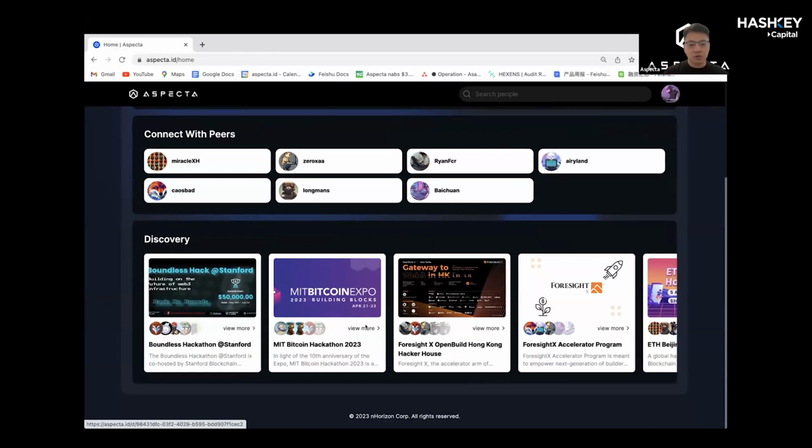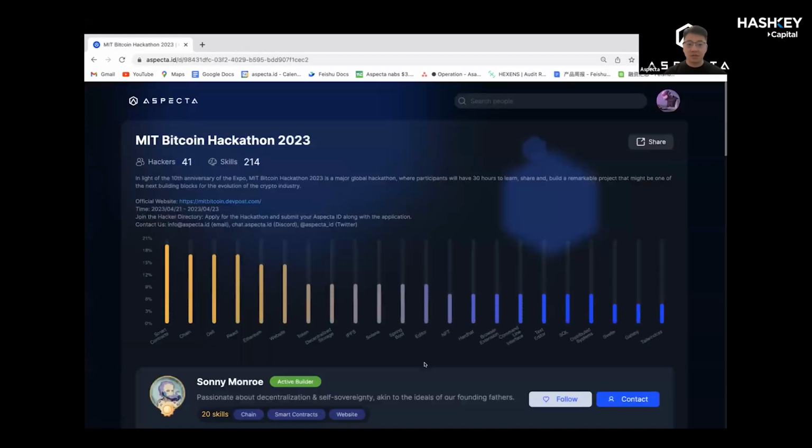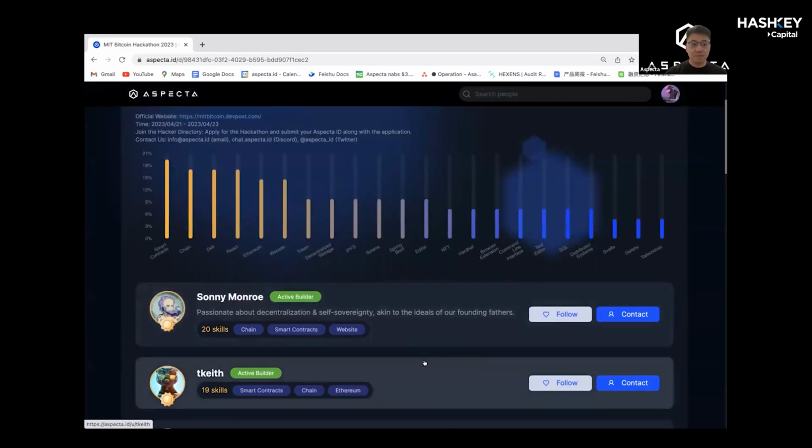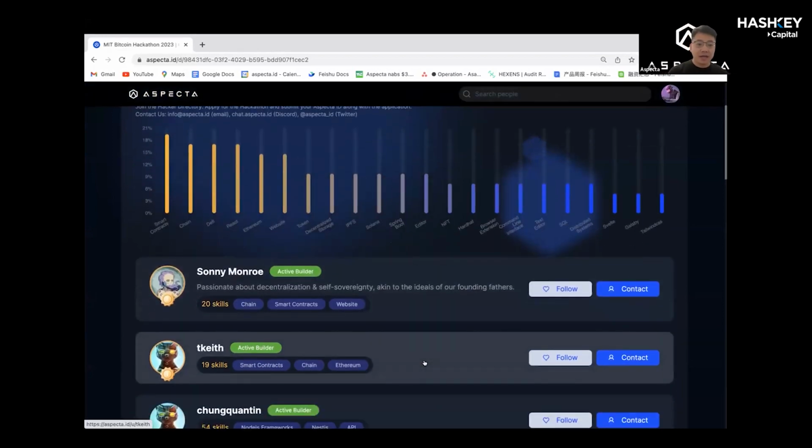More importantly, Aspecta now provides developer ecosystem and services for different layer 1s, layer 2s, and also middlewares. For example, we are working with Chainlink right now. We are working with Manta Network, Sharding, to create a builder state for their ecosystem, so they can better vitalize and grow their developer community in a data-intelligent way.